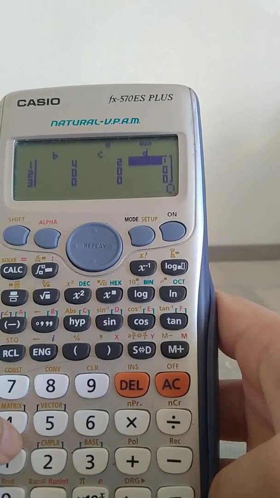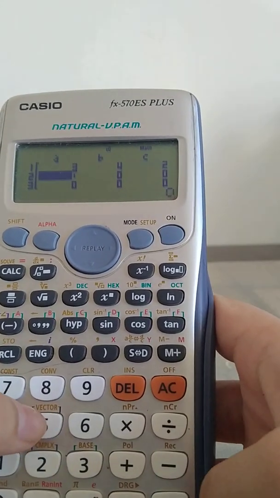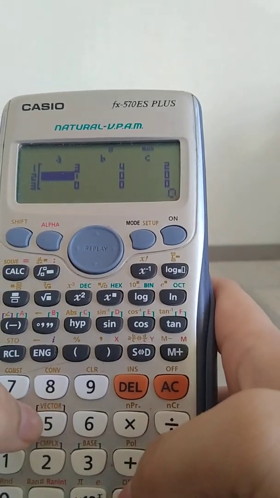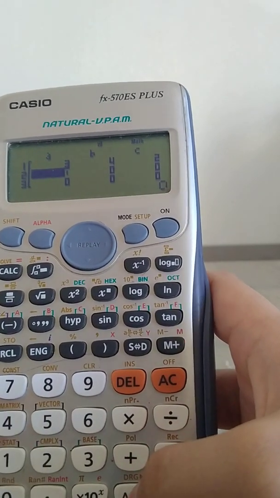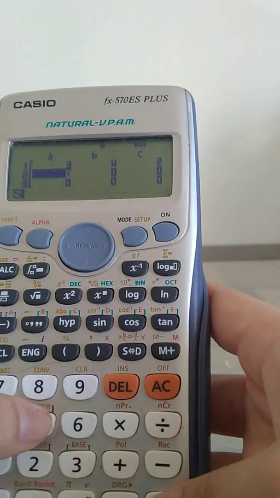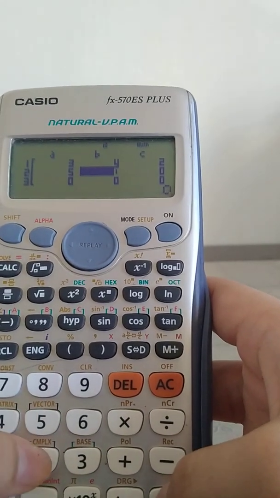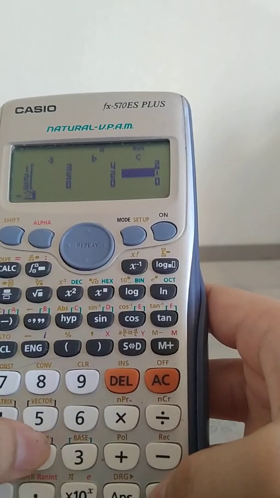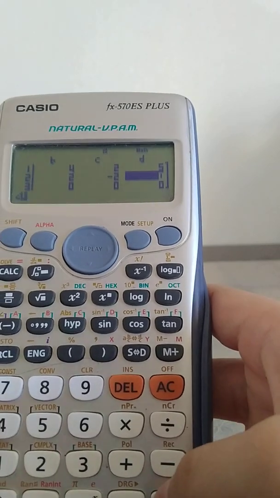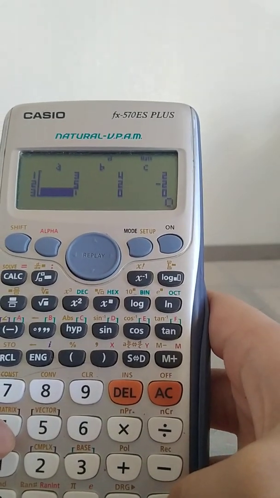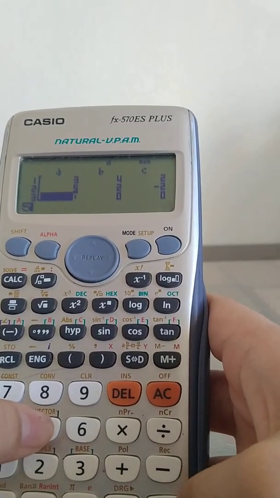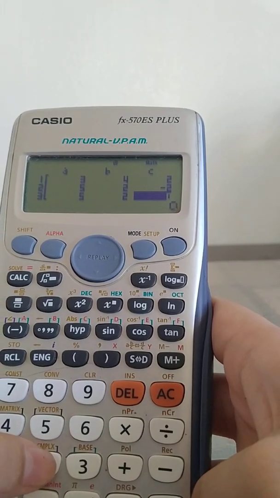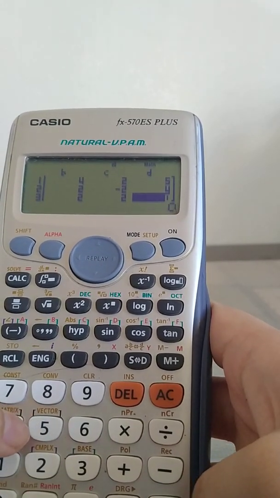And then the d value is 5. And then for the second equation, we have, the second function, we have 5, 2, negative 2, and then 4. And for the third function, we have 5, 2, another 2, and then 1.